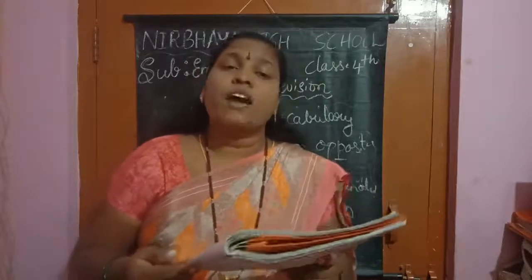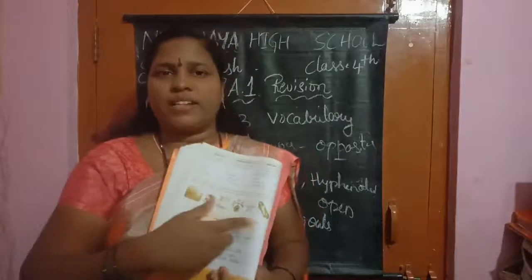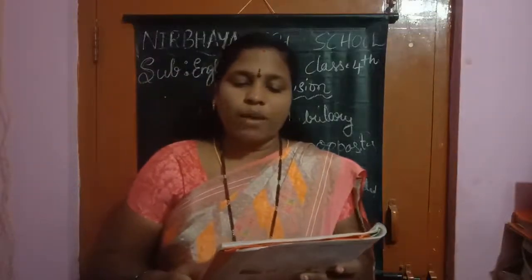Fourth one, honey hive. Fifth one, starfish. Sixth one, skateboard. By seeing the pictures, you can answer very easily. Yes, children. And see here, 2.2, tick the boxes that have compound words.